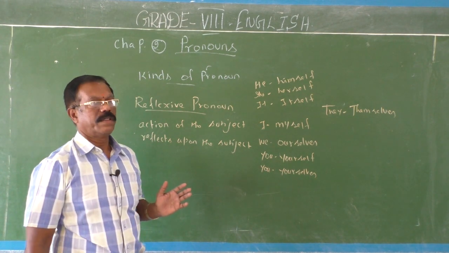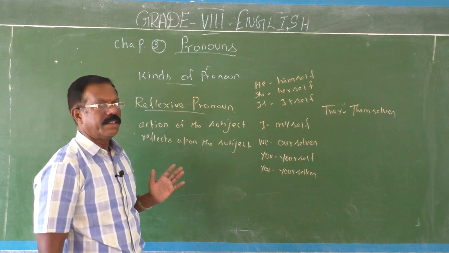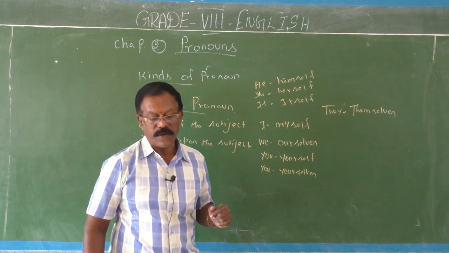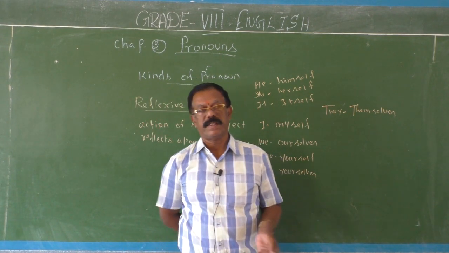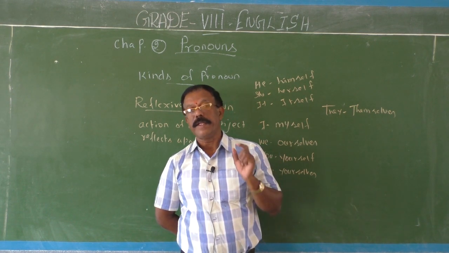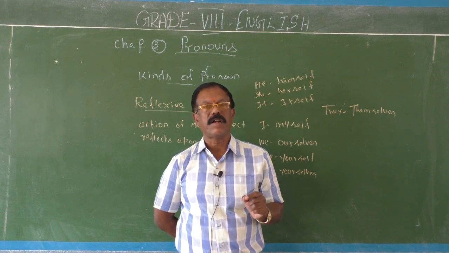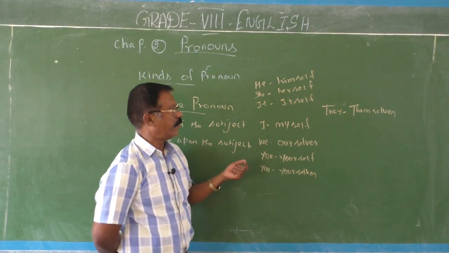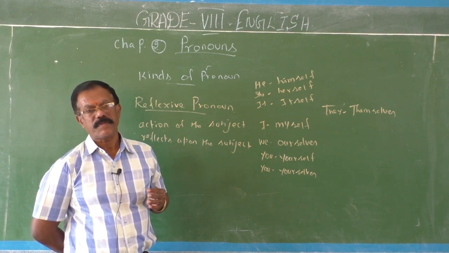What is the function of the reflexive pronoun? It shows the action which bounds upon or reflects upon the subject. So reflexive pronouns are used when the action done by the subject reflects upon the subject itself. These reflexive pronouns are generally formed by adding self or selves to the base form of pronouns.